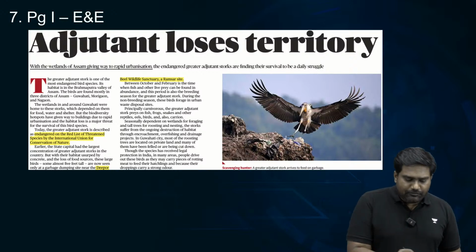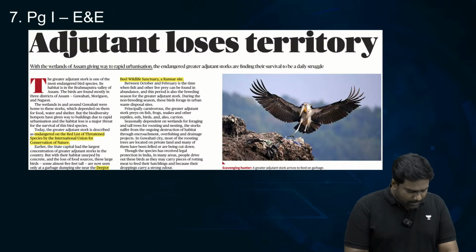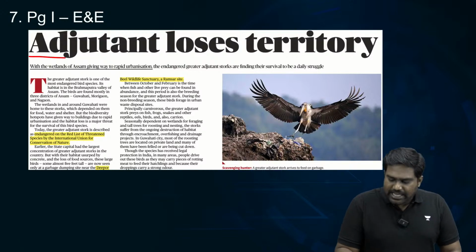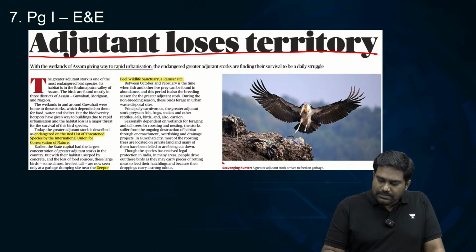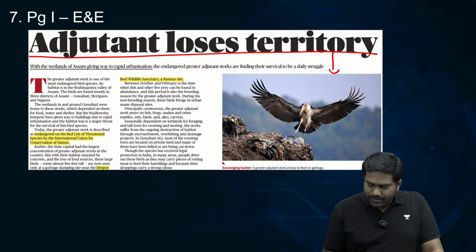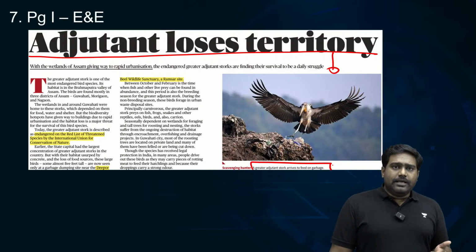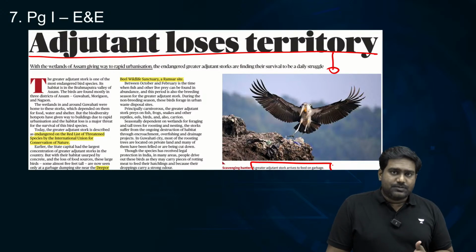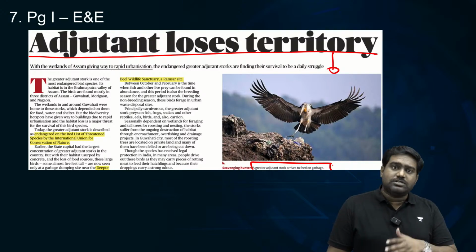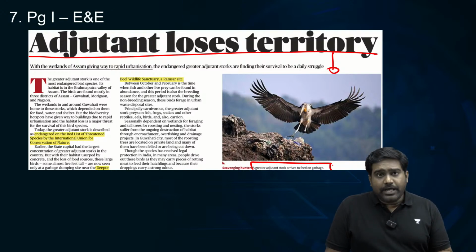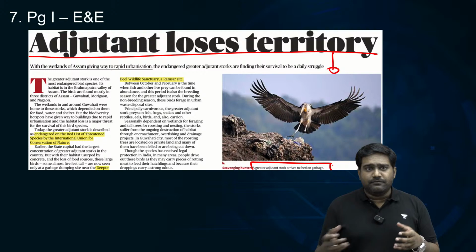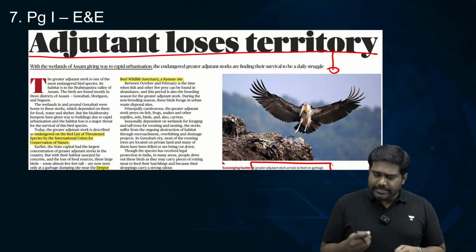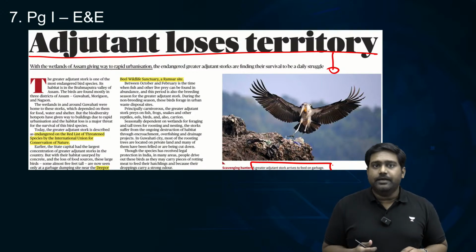Coming to the last article from Environment and Ecology, on the supplement section, The Hindu carries the image of this unique, majestic bird species, the greater adjutant stork. Historically, this particular species of stork was found across Asia and Africa. But today, the Asian subspecies is very restricted, found in very few habitats, and its population has declined massively.